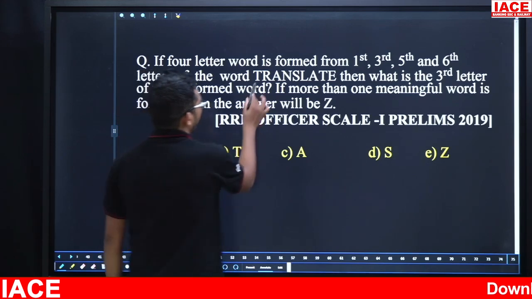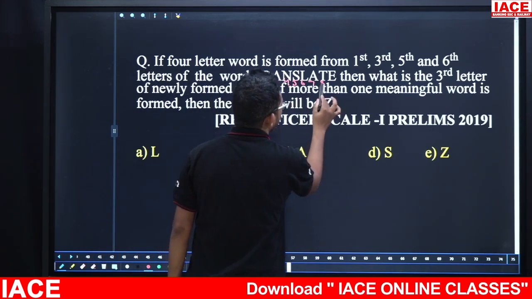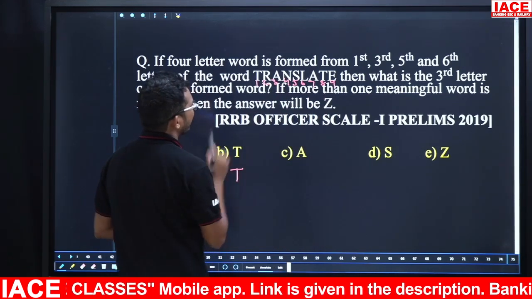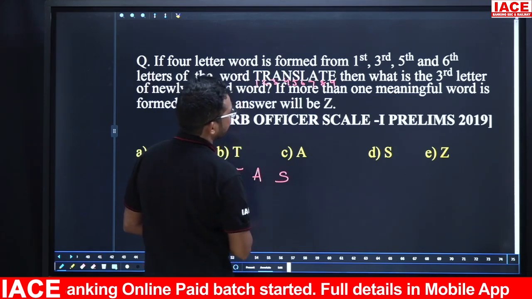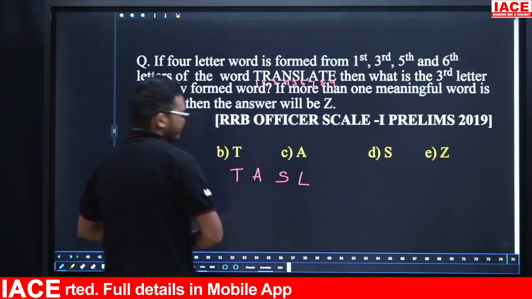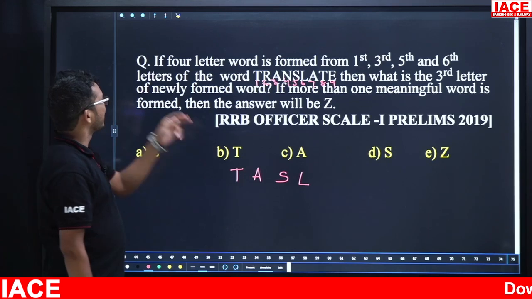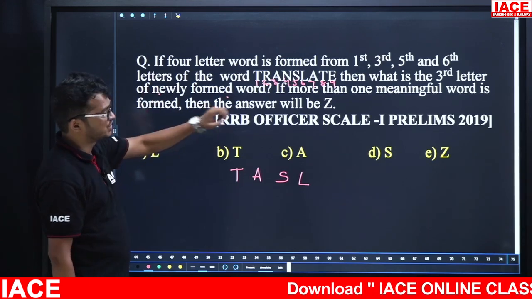Suppose, friends, take the letters 1, 2, 3, 4, 5, 6, 7, 8, 9. So the first letter is T, the third letter is A, the fifth is S, and the sixth is L. By using these 4 letters, if you are able to frame only one meaningful word, the third letter of the newly formed word is the answer. If more than one word, then the answer is "Jud".